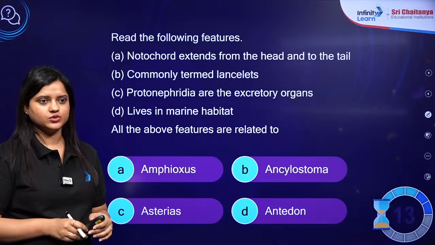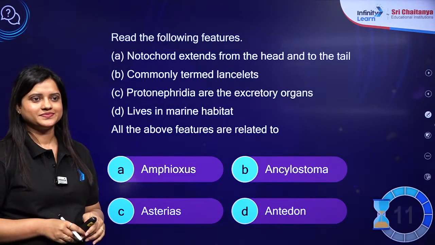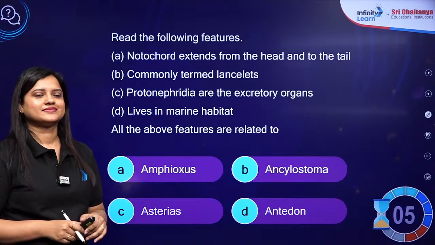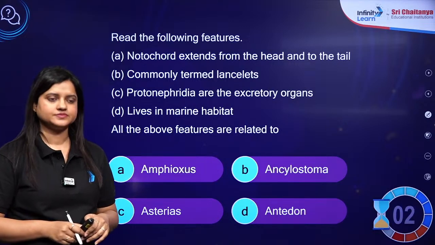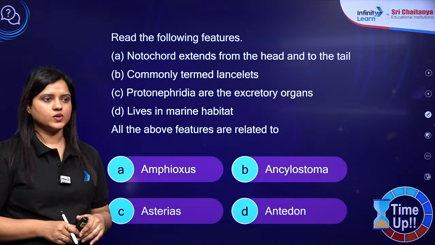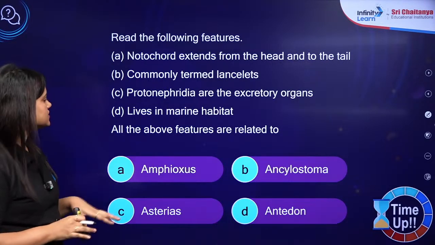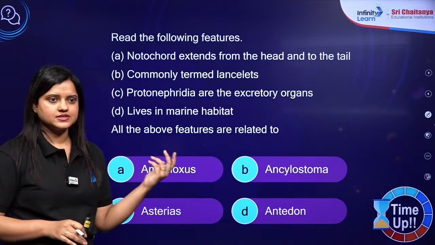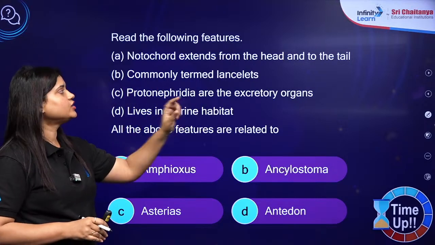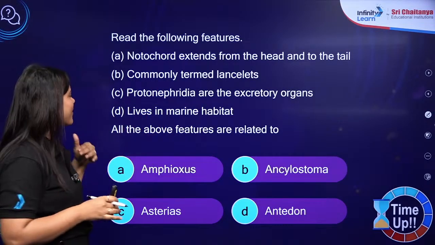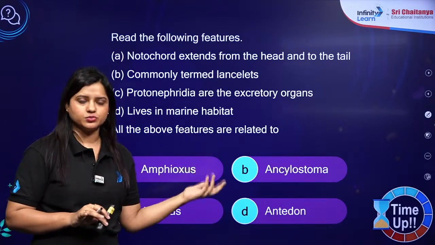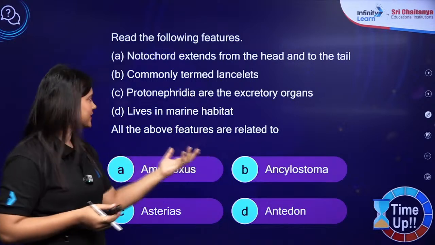Yes, Sai Kumar, absolutely. Yaduvanshi. Abhishek. Vishal, okay. So I got all your answers. Still you can answer. So I will start discussing since the time is up. Read the following features. Notochord extends from the head to the tail, commonly termed as lanceolate. Now we know the answer. It should be amphioxus or branchiostoma. So they are talking about cephalochordata.